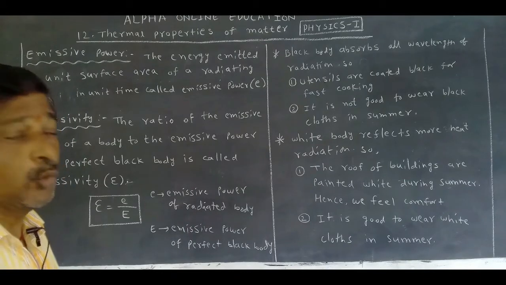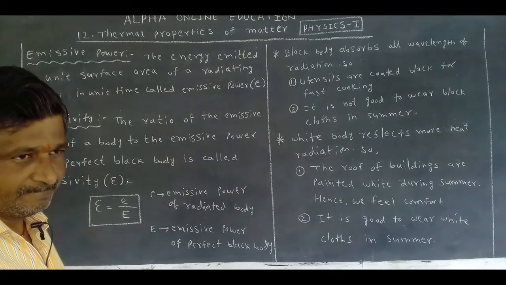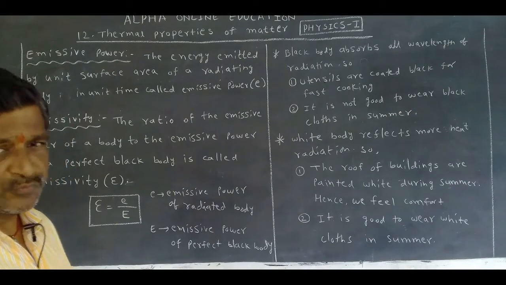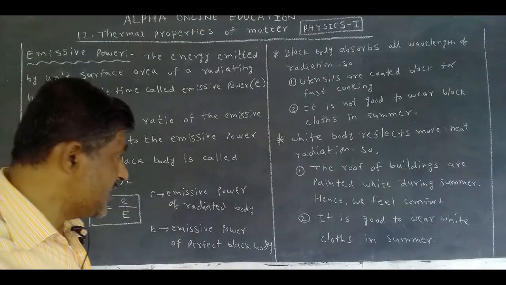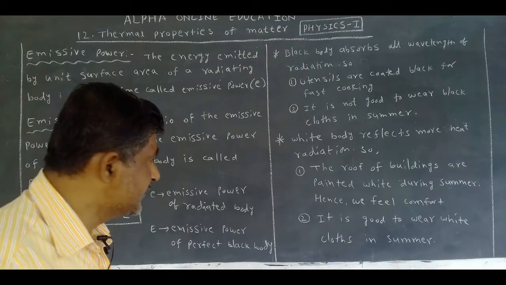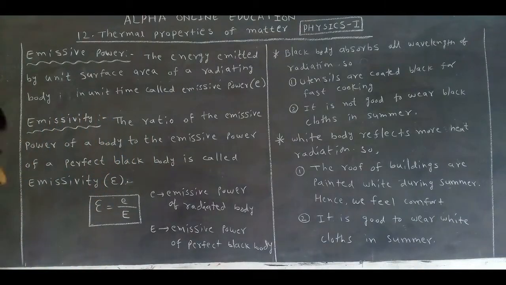It is called Cool Home. Cool Home paste is available in the market, and especially on the roofs in the summer season, it is painted. Why? The white body reflects more heat radiation. That's why the roofs of buildings are painted white during the summer. Hence we can feel comfort, and the room becomes very cool.